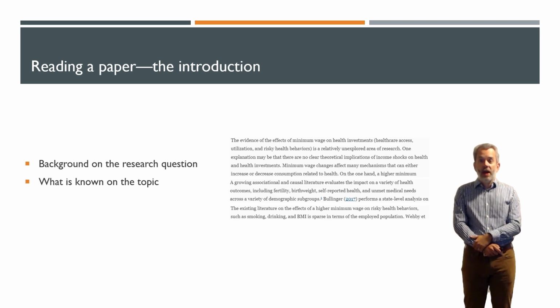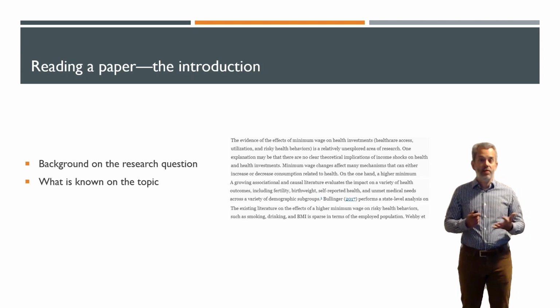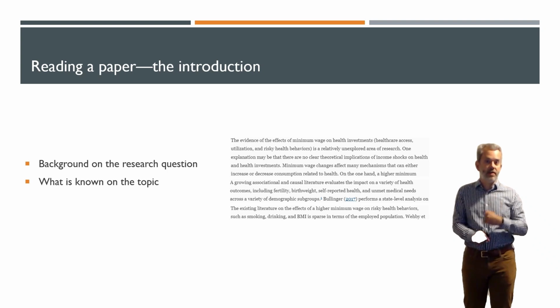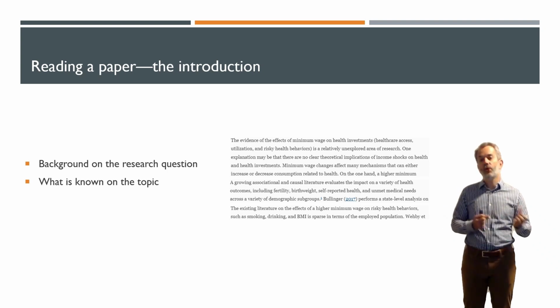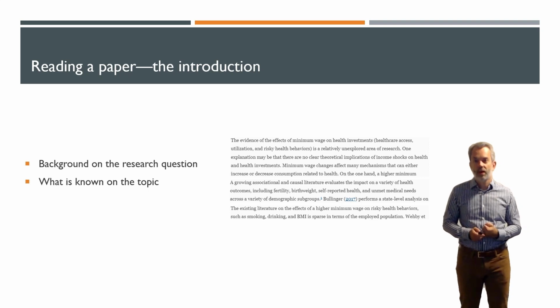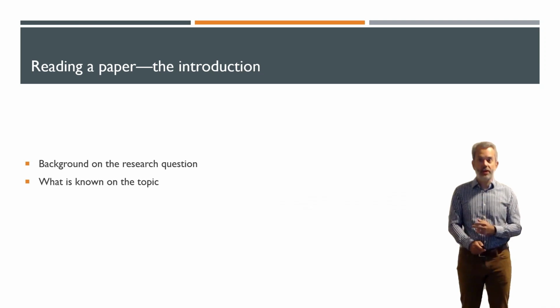Next, we're going to have a section about what is known on the topic. So here they talk about the effect of the minimum wage on health investments, and that effect is relatively unexplored. And they say this is possibly because of theoretical ambiguity, since minimum wage changes can increase or decrease consumption related to health because you have income and price effects that are working in opposite directions. They also note that there's a growing literature on the impact of the minimum wage on health outcomes that they're also contributing to.